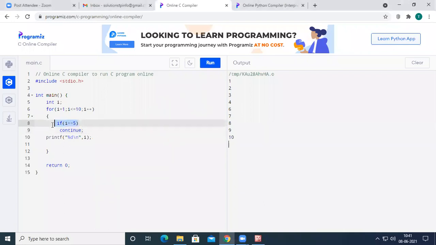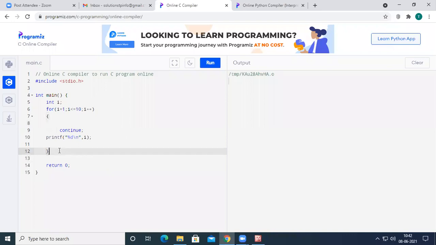What happens if we don't use this condition here? You run the code, you are not going to get any output, because when I is 1, which is less than 10, we enter the loop. Immediately when we enter the loop, we encounter the continue. When the continue is executed by the compiler, it is not going to execute the remaining body. So the remaining body is not executed, but the I value will become 2, then 3, and so on.